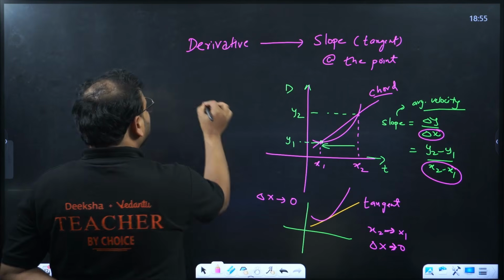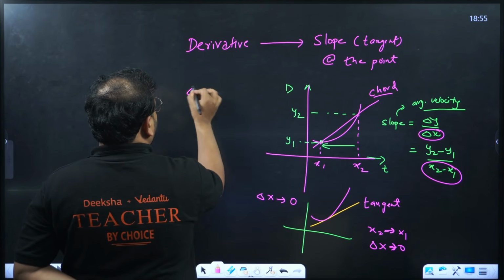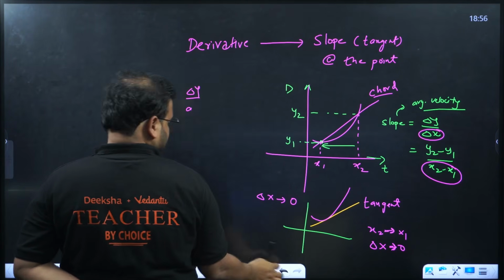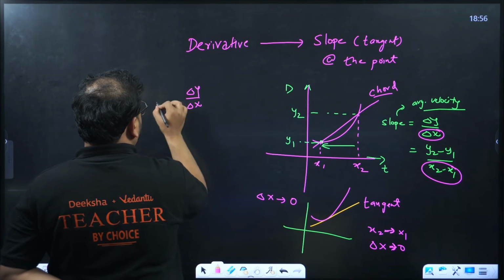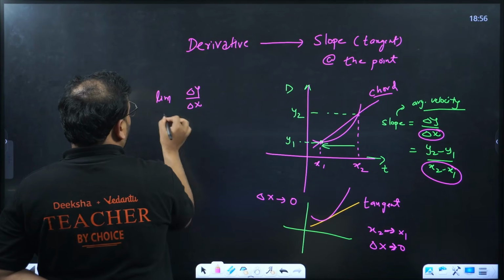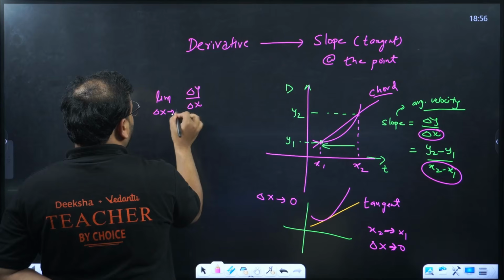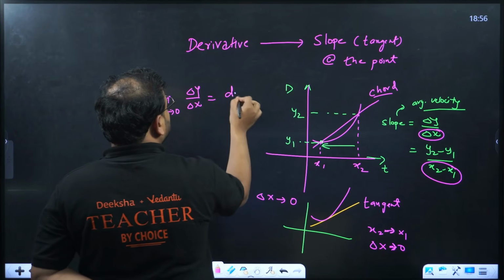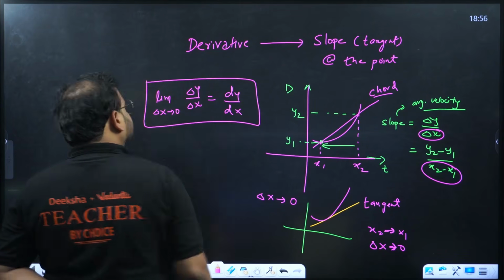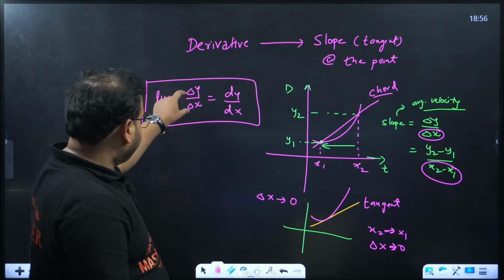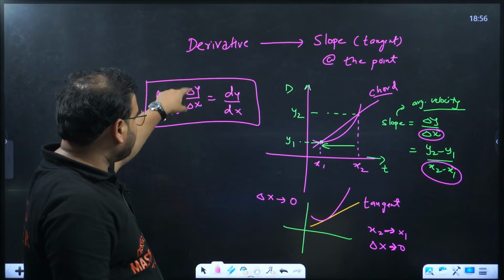So basically delta y upon delta x, in the limiting value when delta x goes to 0, is what you get as dy by dx. Delta y by delta x is the slope of the chord.